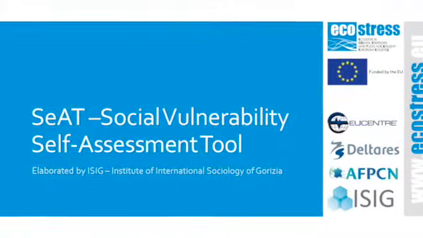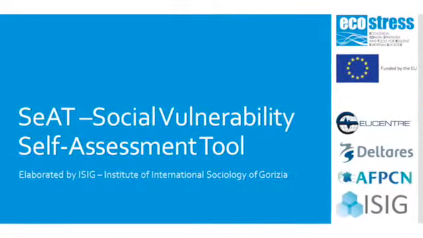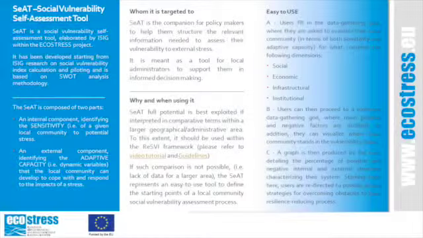SEAT, Social Vulnerability Self-Assessment Tool. SEAT is a social vulnerability self-assessment tool elaborated by EASIG within the Ecostress project. It has been developed starting from EASIG research on social vulnerability index calculation and piloting, and is based on SWOT